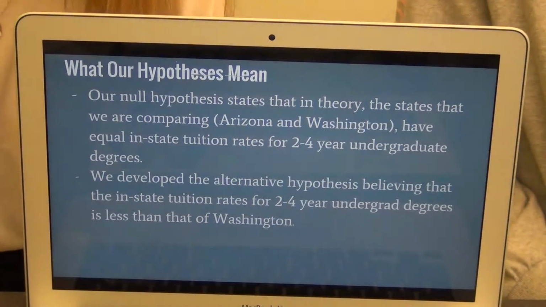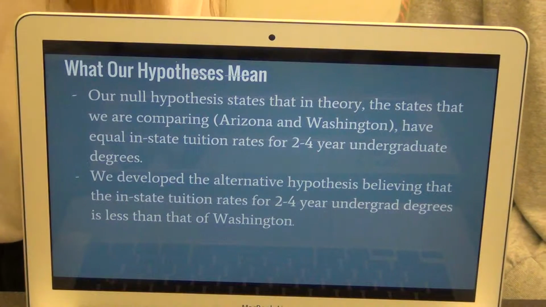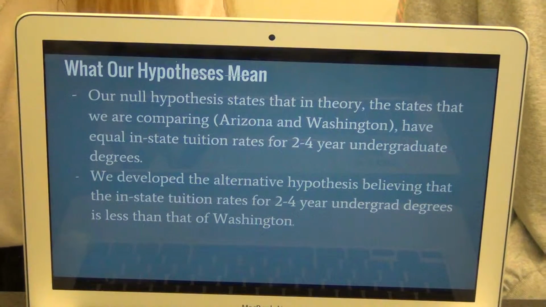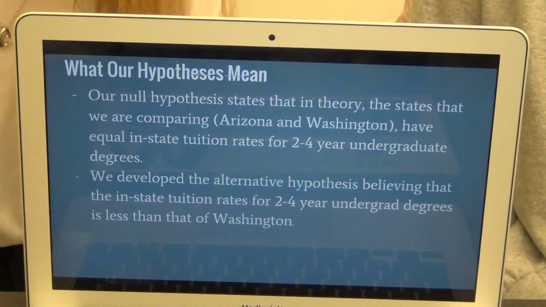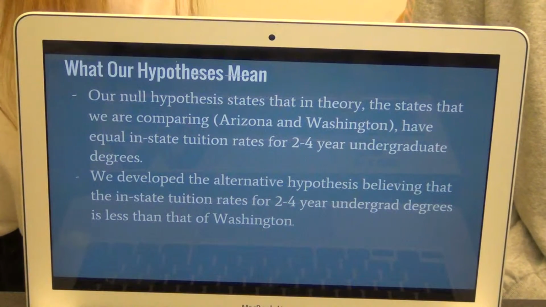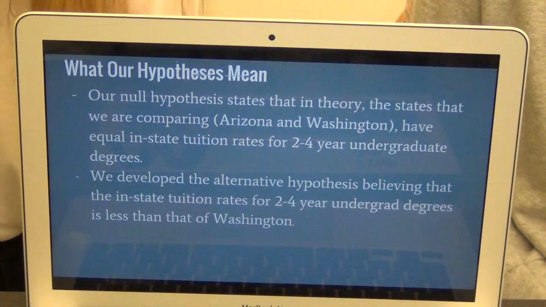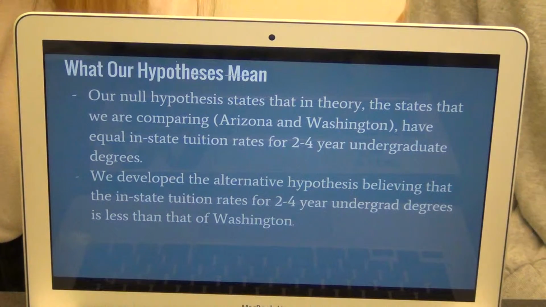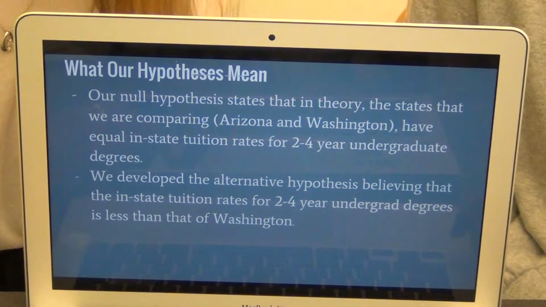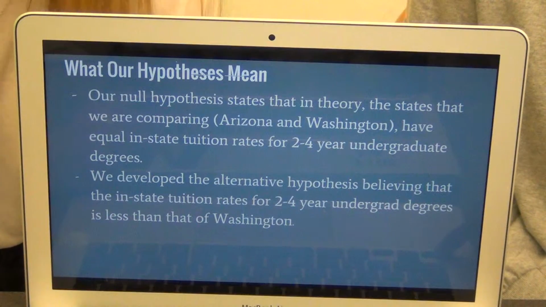So what they mean is, our null hypothesis states that in theory, the states that we are comparing, which are Arizona and Washington, have equal in-state tuition rates for 2 to 4 year undergraduate degrees. We developed the alternative hypothesis believing that the in-state tuition rates for 2 to 4 year undergrad degrees in Arizona are less than those of Washington.